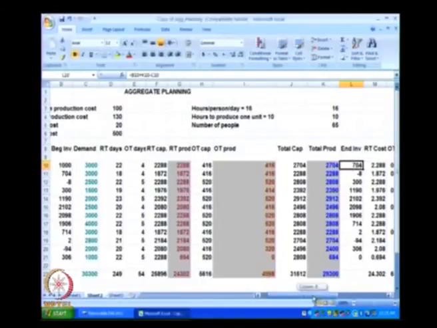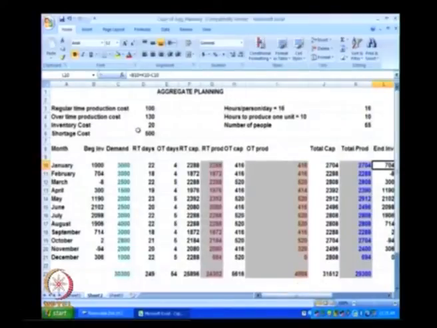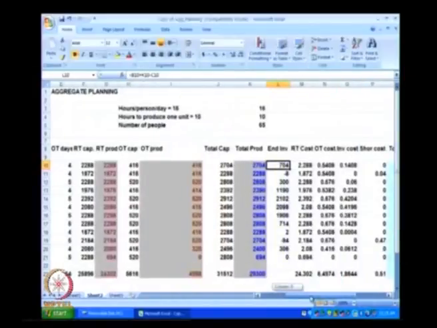Now what are the costs? There is a regular time production cost, there is an overtime production cost, there is an inventory carrying cost, there is a shortage cost. Now we have already seen that the regular time production cost is 100. So to produce 2288 units, the cost is going to be 2.288 lakhs. Overtime cost is 130. To produce 416 units, it is 416 into 130, which is 0.5408 lakhs.